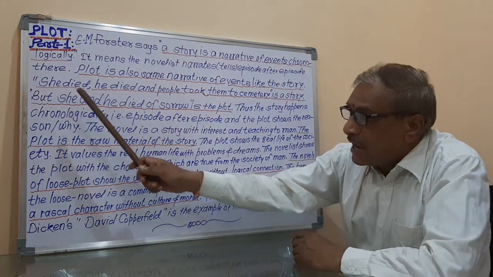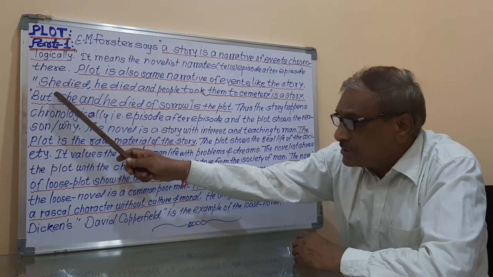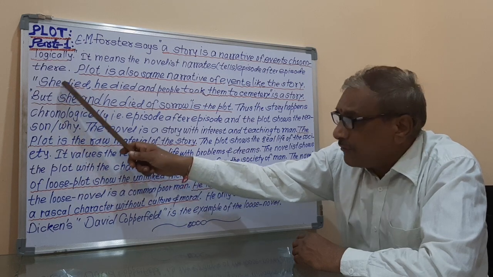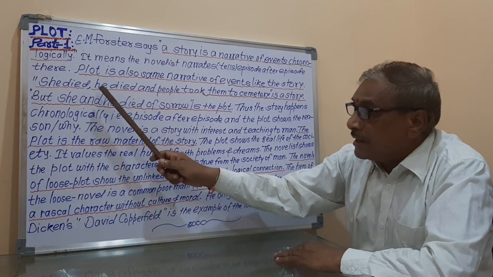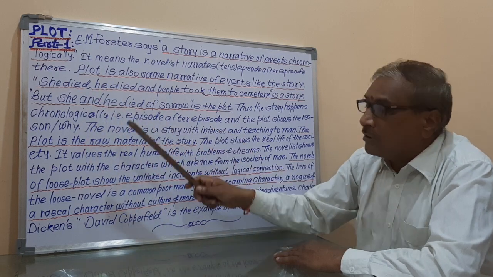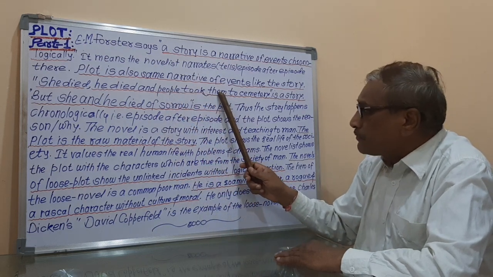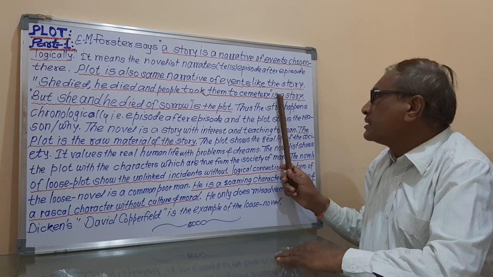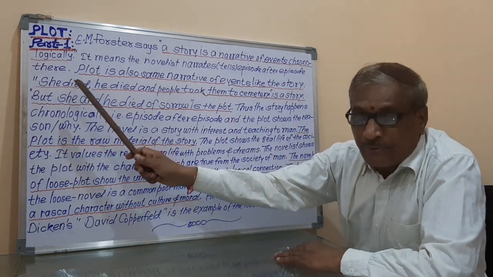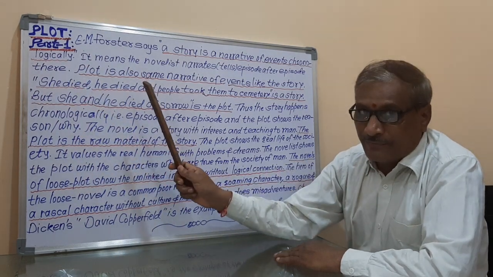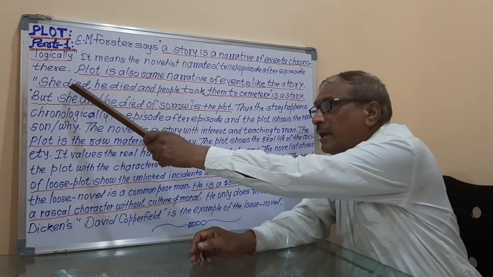It means that at first she died. This is the first incident or first event, that she died first. The second incident is that he died, and the third incident is that the people took them to the cemetery. It is the story. So what is the story? The story happens one by one. One by one means what? The story happens with one by one episode.